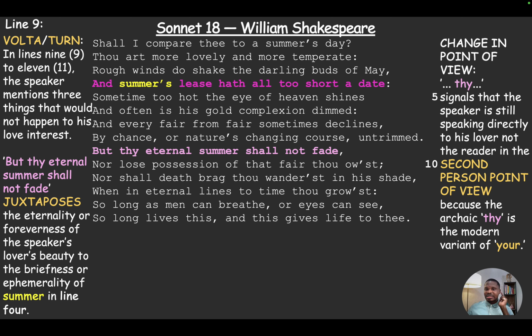Now, let's look at the change in the point of view as well. He says "thy," which signals that the speaker is still speaking directly to his lover, not the reader. Please note this: it is the second person point of view, because "thy" is the archaic variant of "your."